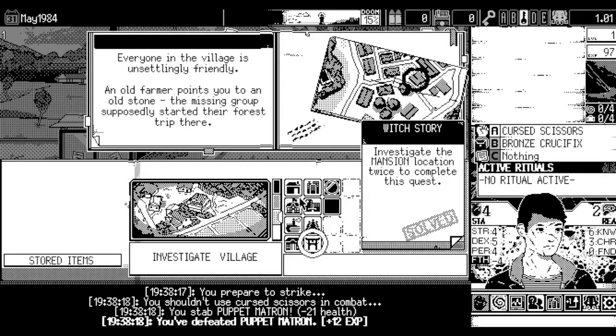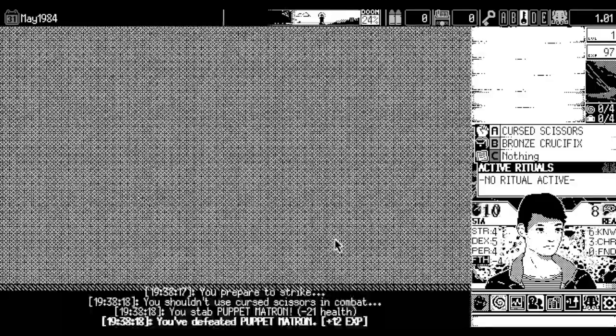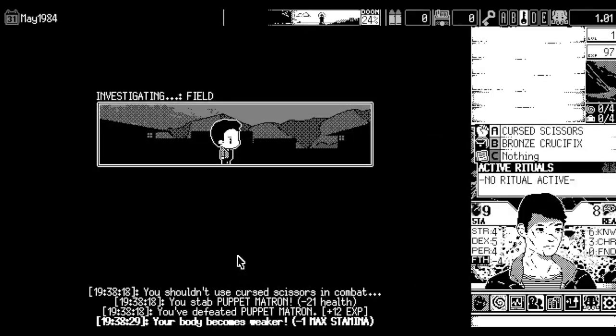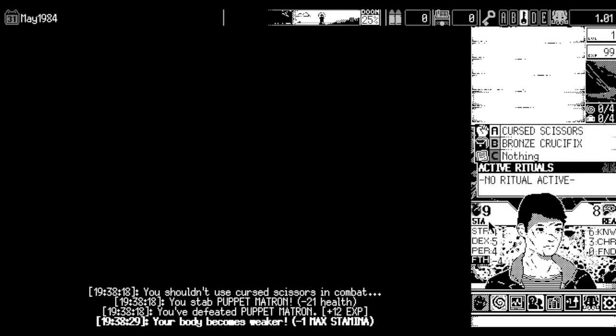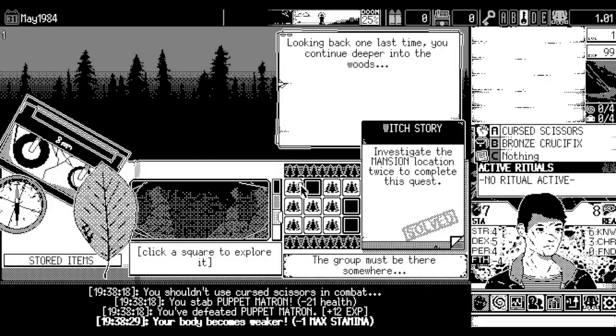But I'm actually gonna rest twice here. We did do scissors, so no reason not to rest for the moment. I think we're at max stamina. Yeah, we are definitely at max stamina. Oh man, oh dang it. So